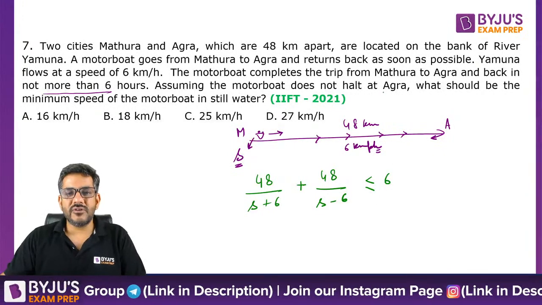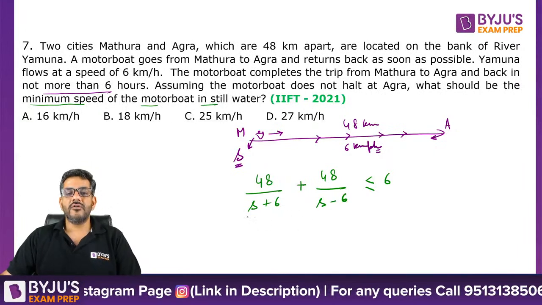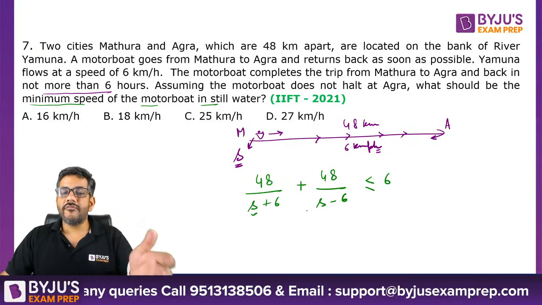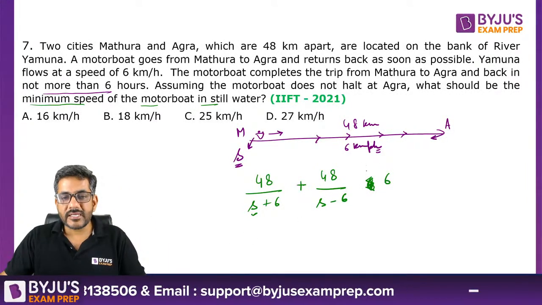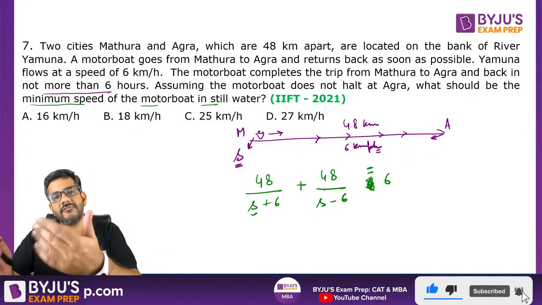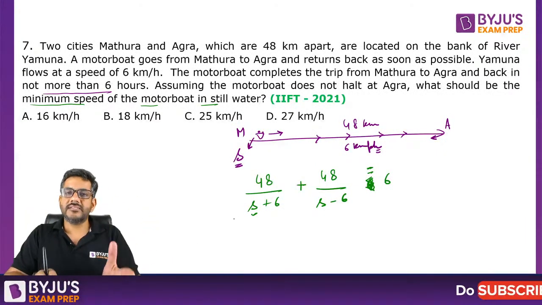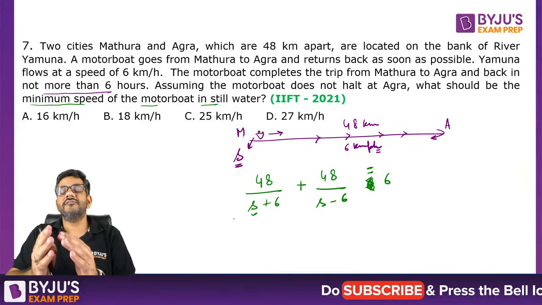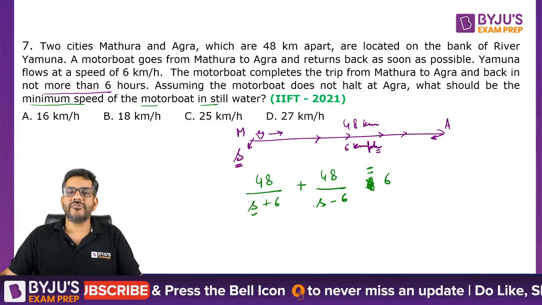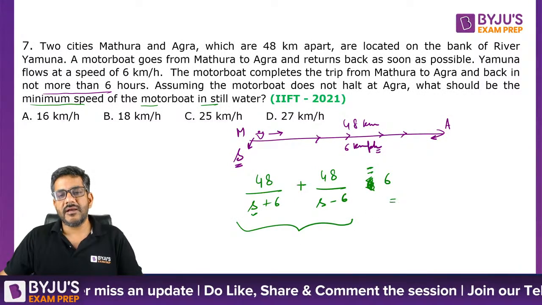So assuming the motorboat does not halt at Agra, what should be the minimum speed of the motorboat in still water? We want to find the minimum value of S. So can I say at the minimum value of S, it will come out to be exactly equal to 6? Because if it goes slightly below S, it will become above 6, and above 6 is not allowed. So simple सी बात ये है, when the time taken is the maximum possible, in that case you have speed as the minimum possible. So maximum possible time taken is 6. So minimum possible speed उसी पे आएगी जब time 6 होगा. So 48 by S plus 6 plus 48 by S minus 6 is equal to 6.